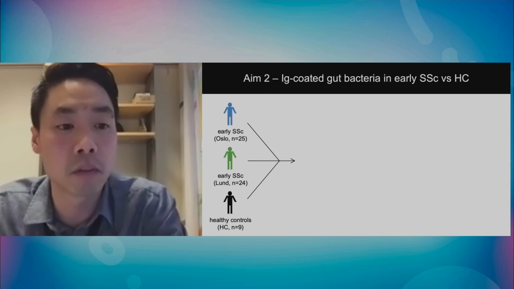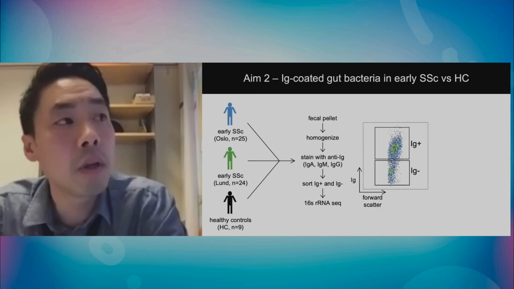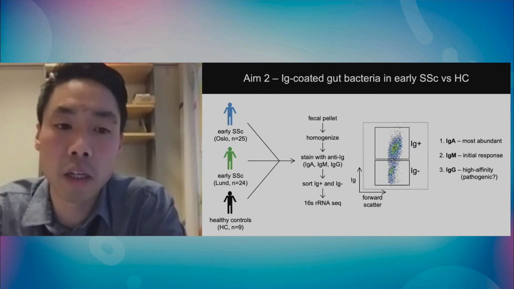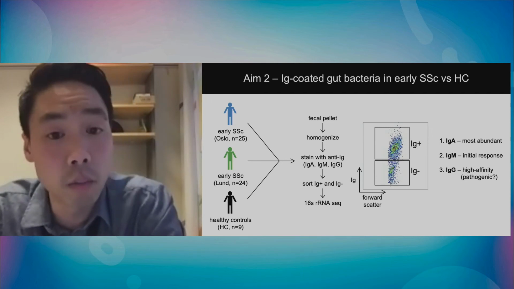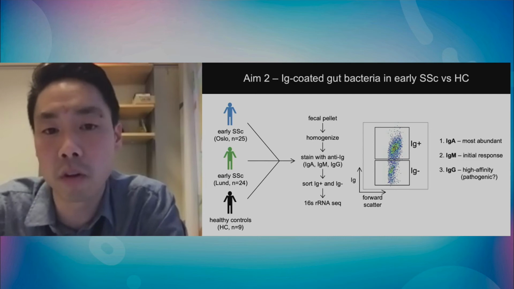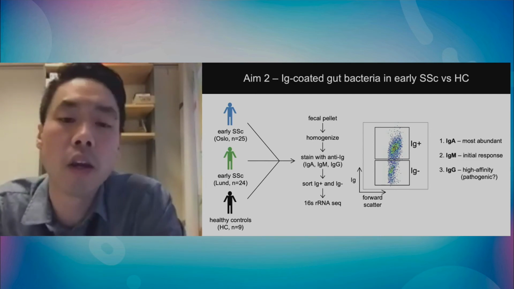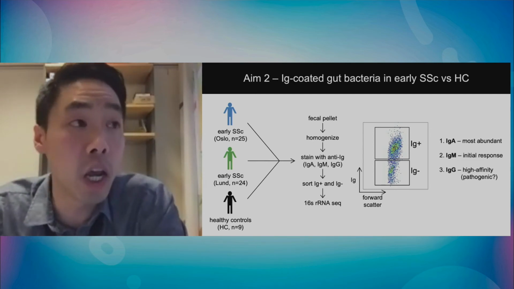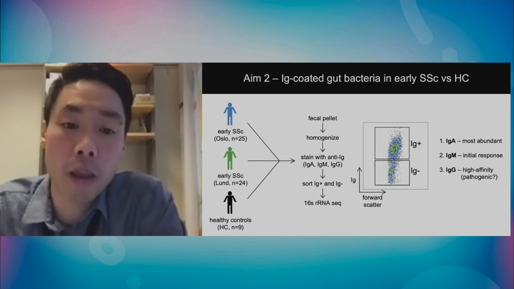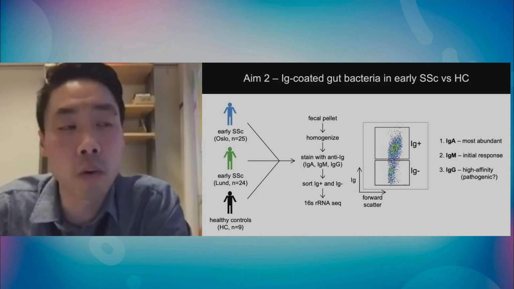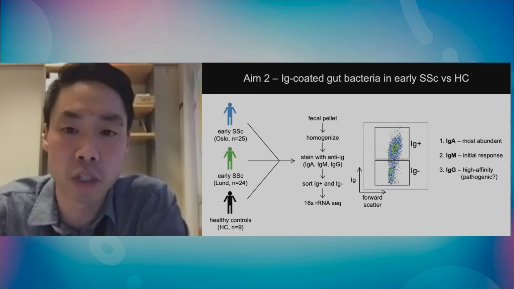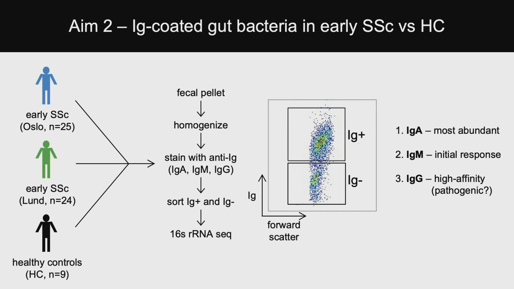Next slide, please. And so what we had here is, again, our early cohorts from Oslo and Lund and healthy controls. This is the basic methodology we used. We had snap frozen fecal pellets, we homogenized them, then we stained with either IgA, IgM, or IgG, and then we sorted using flow cytometry and then performed 16S. What I'm showing here in the middle is a representative flow cytometry plot showing Ig-coated bugs on the top and Ig-negative bugs in the lower quadrant.